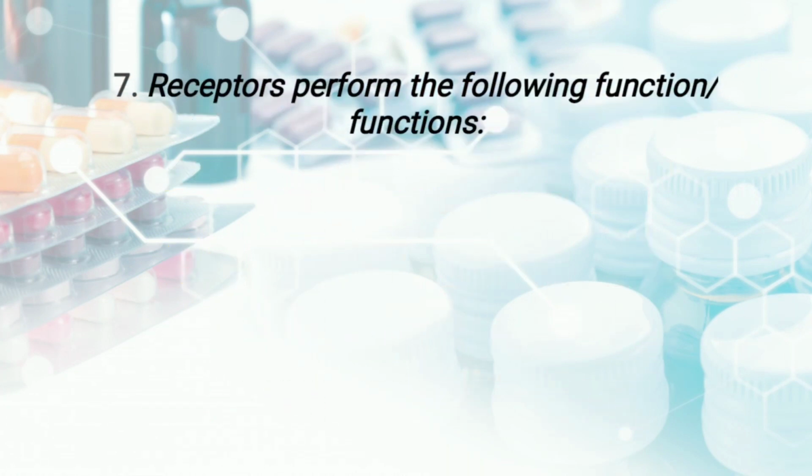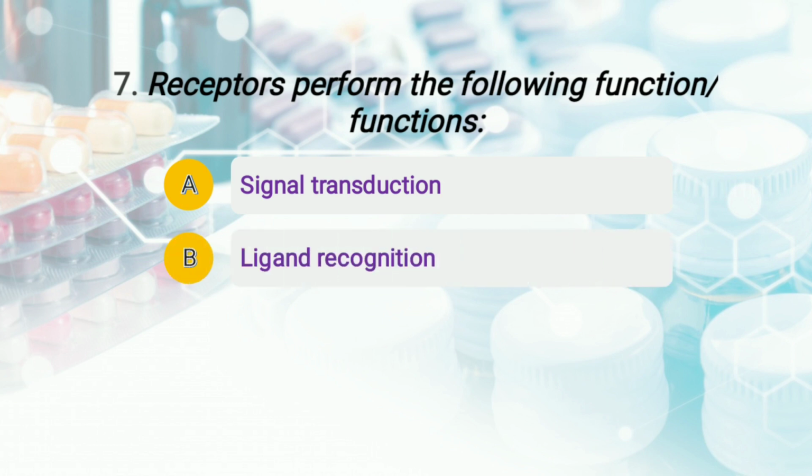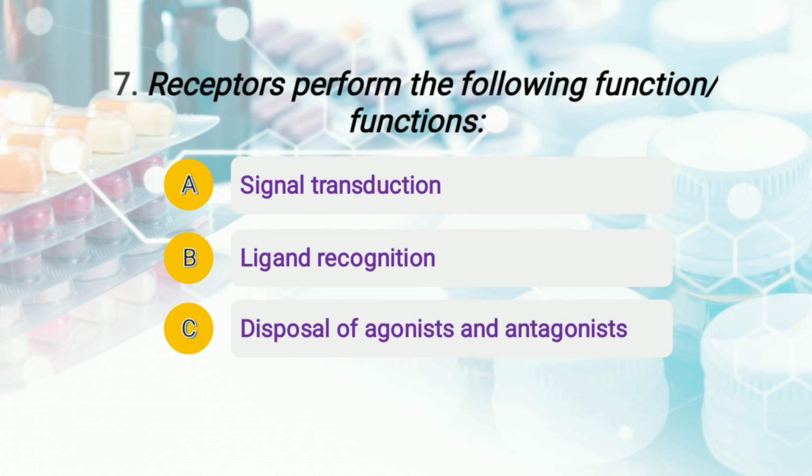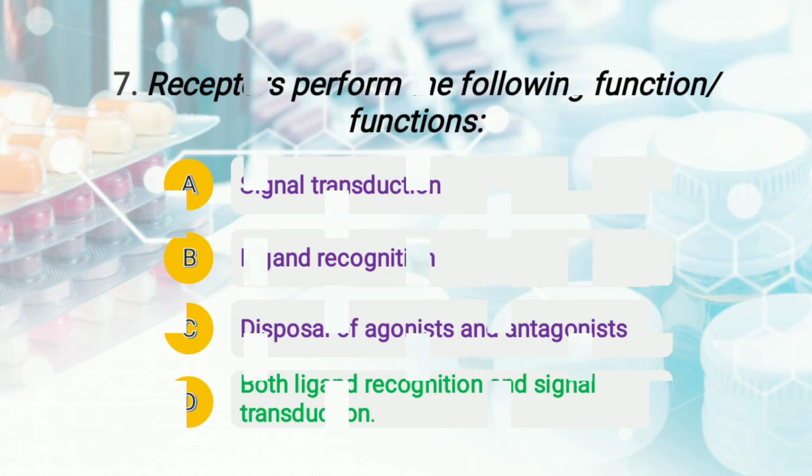The question is, receptor performs the following function or functions, and the options are A, signal transduction, option number B, that is ligand recognition, option number C, disposal of agonists and antagonists, and option number D, that is both ligand recognition and signal transduction. So the right answer of this question is option number D, that is both A and B, or ligand recognition and signal transduction. Moving to question number 8.